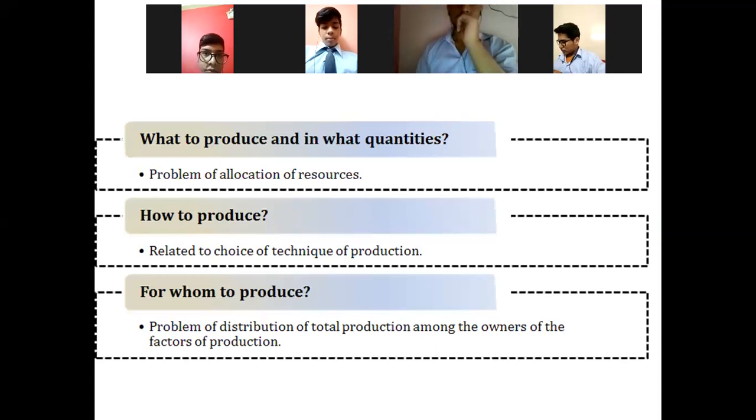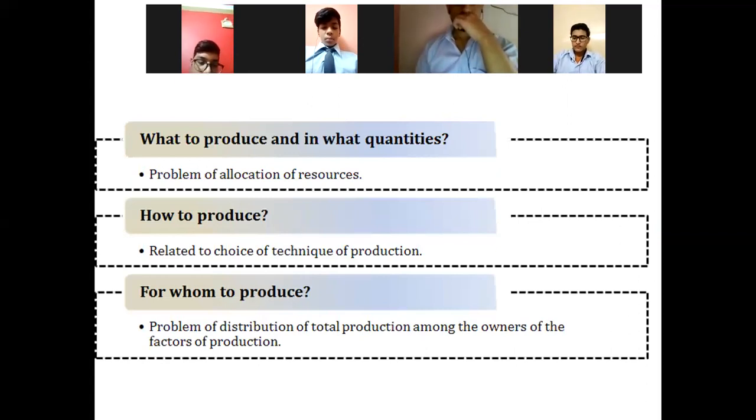Now we have the next concept. Everybody just look at the board now. We have the next question, which is the central problems of an economy. Why do we call these things central problems? We call them central problems because every economy is having these problems in their nation.